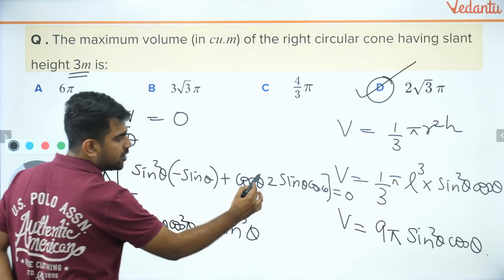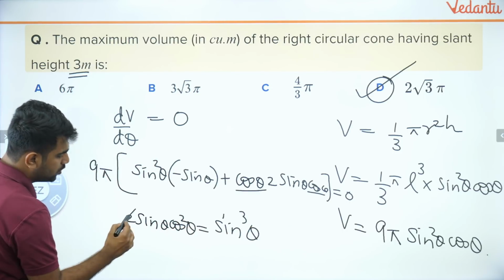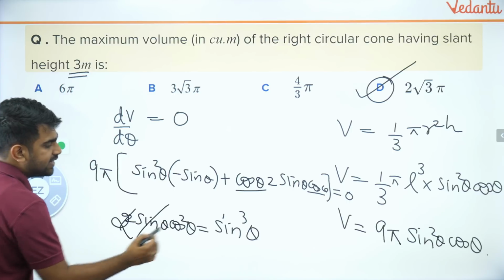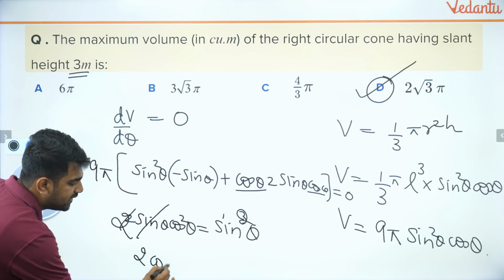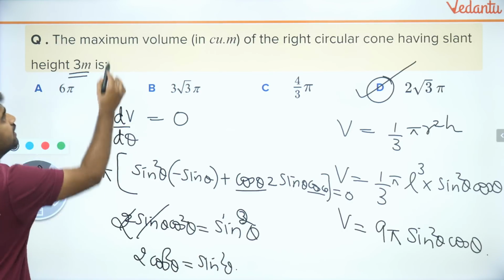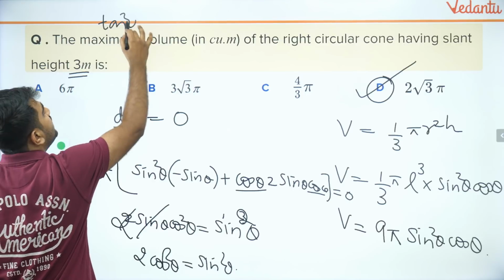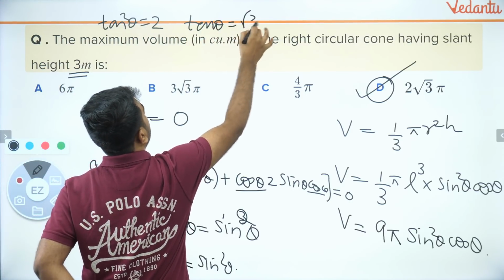Cos square theta, because cos theta will be cos square theta. 2 will get cancelled. Okay, 2 is not that, 2 will be here. Sine theta will get cancelled. You will have 2 cos square theta is equal to sine square theta. What will I get? I will get tan square theta equal to 2. So tan theta equal to root 2 by 1.